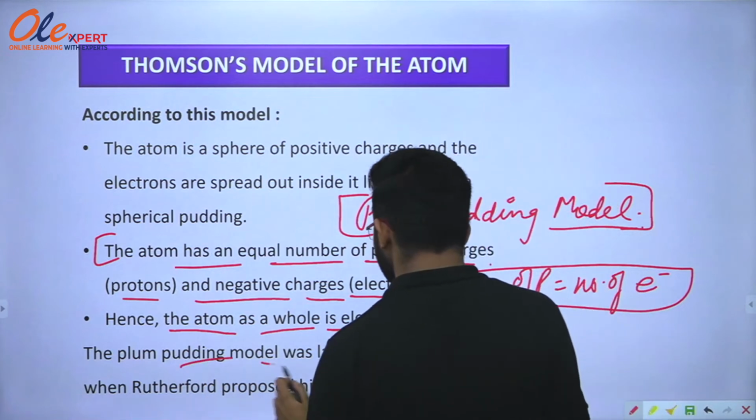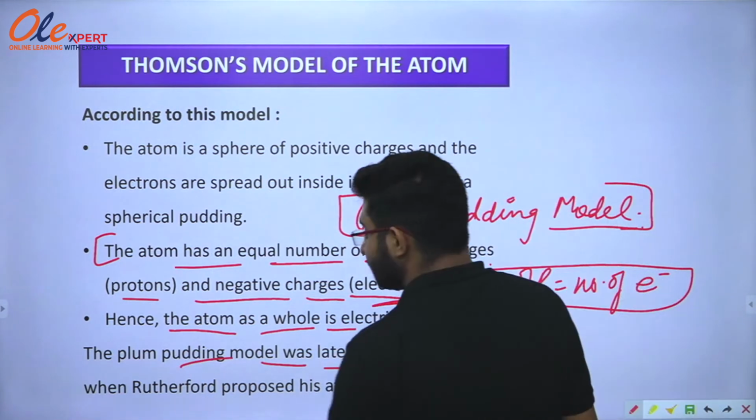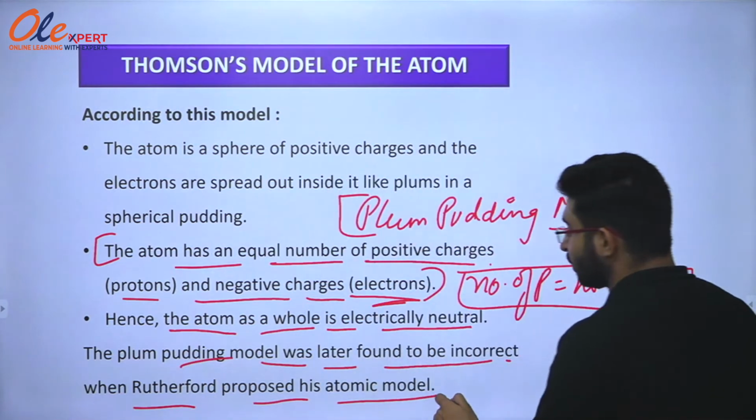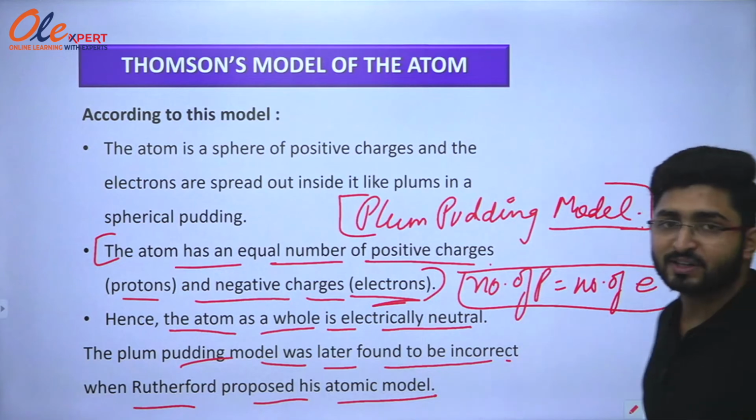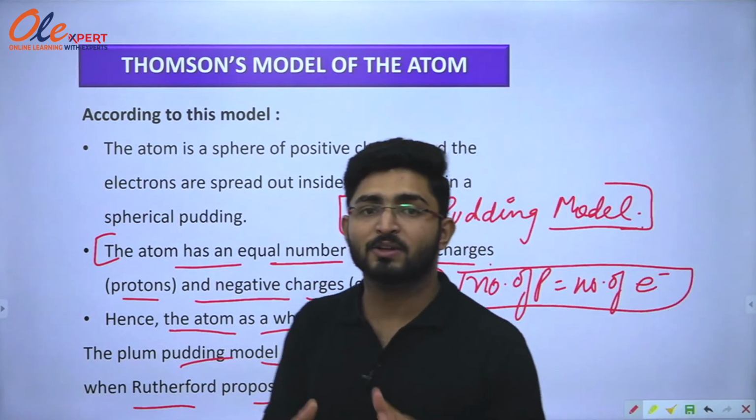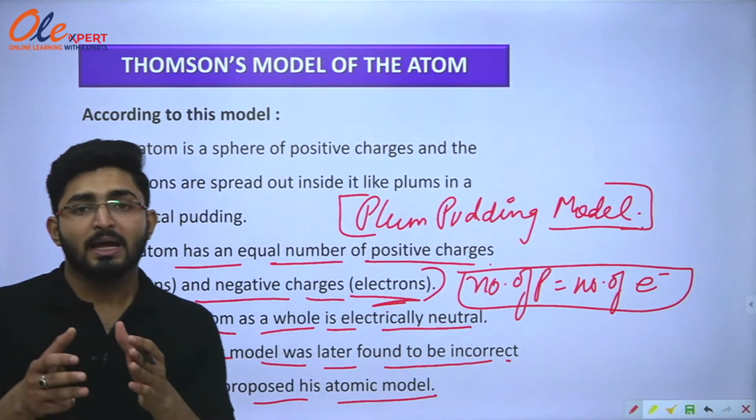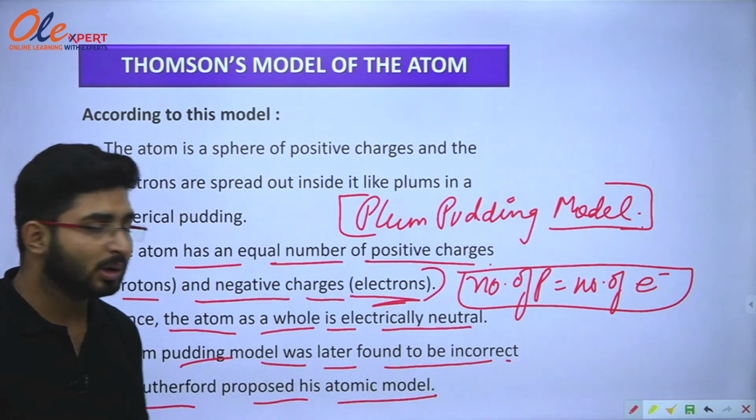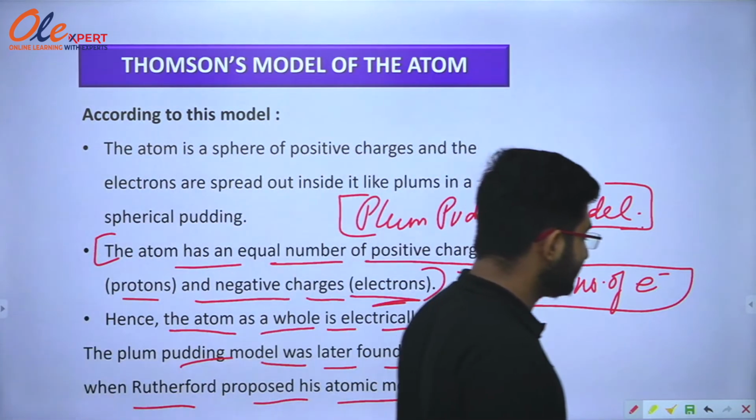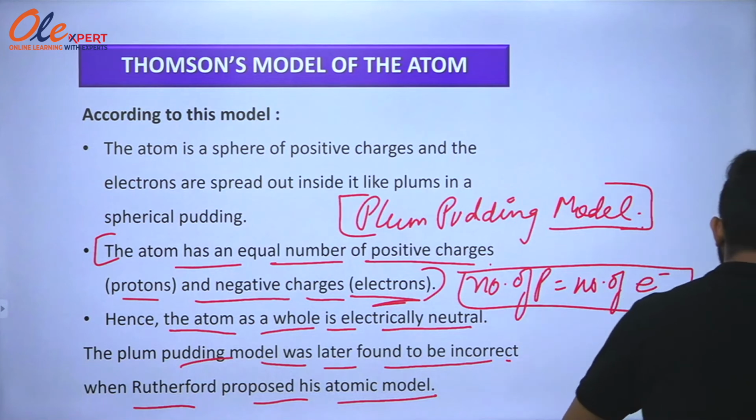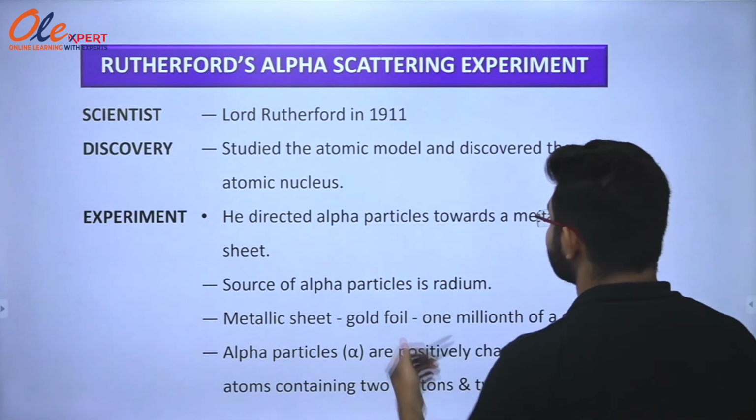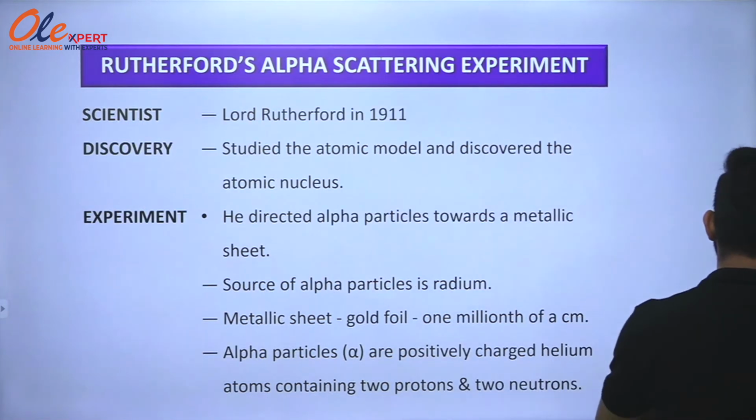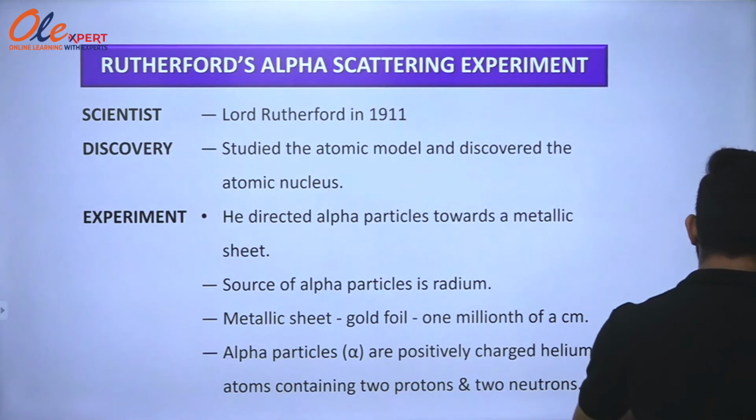The plum pudding model was later found to be incorrect when Rutherford proposed his atomic model. After Rutherford's alpha scattering experiment, the plum pudding model was found to be incorrect. Now, what was Rutherford's experiment? We are going to study that also. That's Rutherford's alpha scattering experiment.